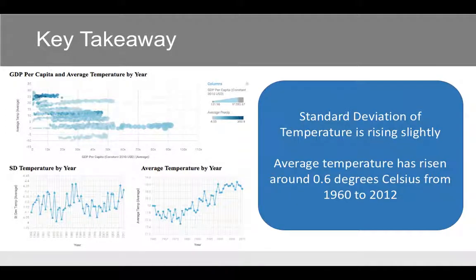Another insight that we have is that standard deviation of temperature is rising slightly, whereas the average temperature has risen on average around 0.6 degrees Celsius from the time period that we're exploring here.